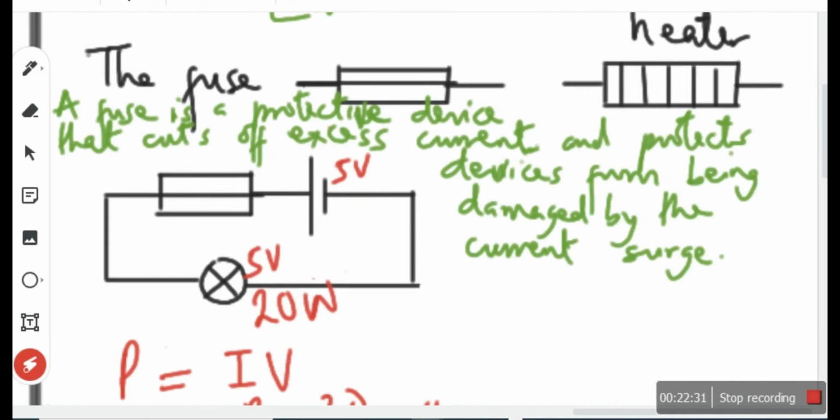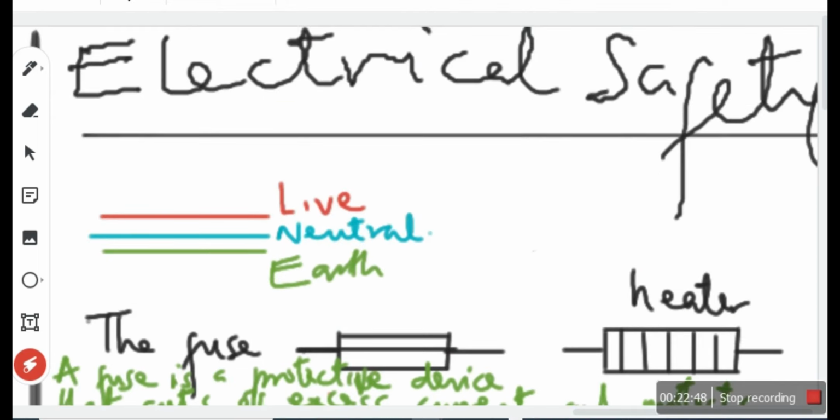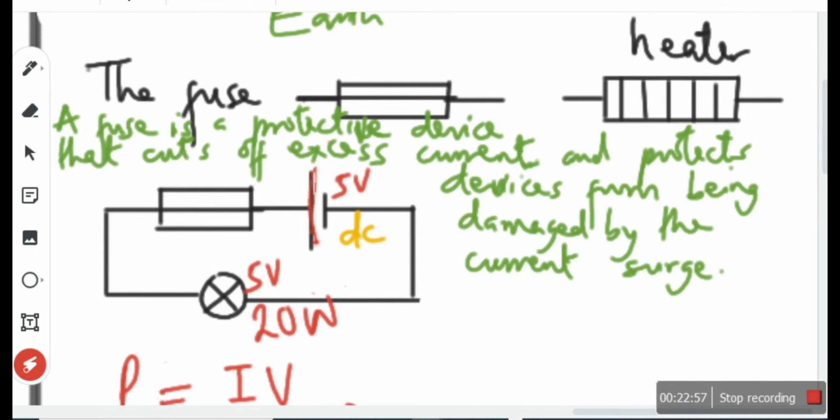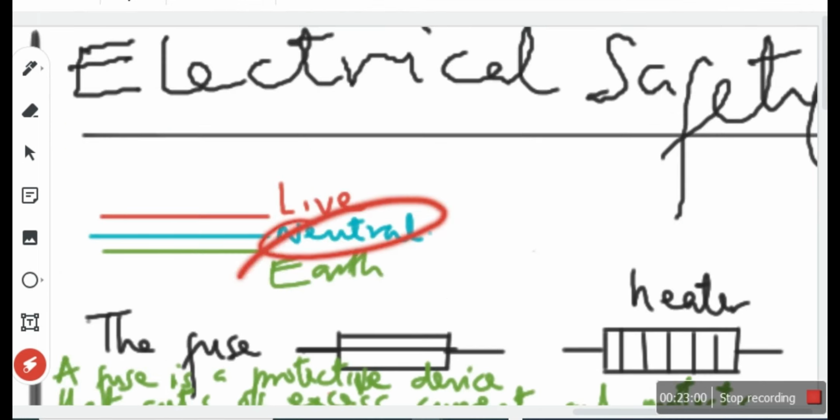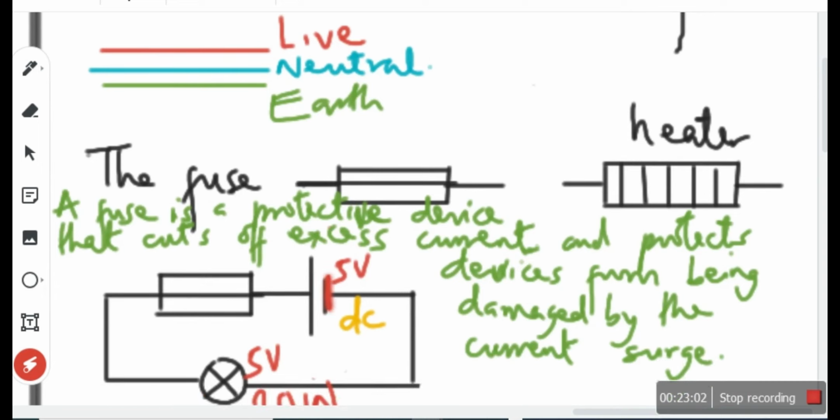By the way, this particular current that is flowing is a direct current, DC. For a direct current, we talk about positive and negative. But for an alternating current that you get from the mains supply, we don't talk about positive and negative, we talk about live and neutral. And sometimes you have an earth wire. The live is like the positive. The neutral is like the negative. Then the earth wire is for protection.